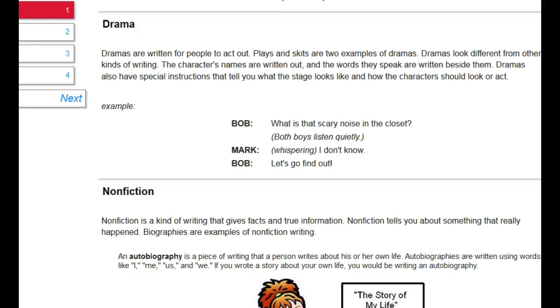For example, Bob says, "What is that scary noise in the closet?" Both boys listen quietly. There are the directions. Mark says in a whispering voice, "I don't know." Bob says, "Let's go find out."